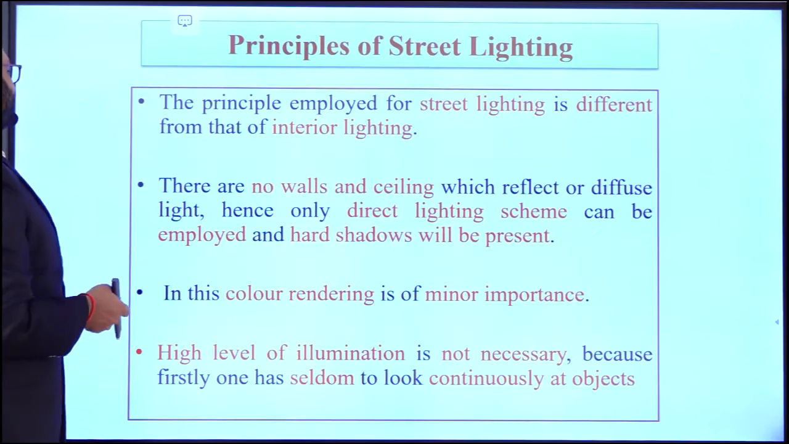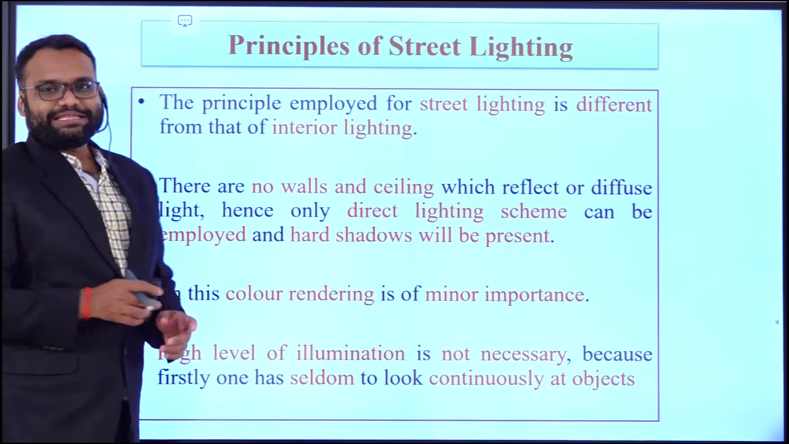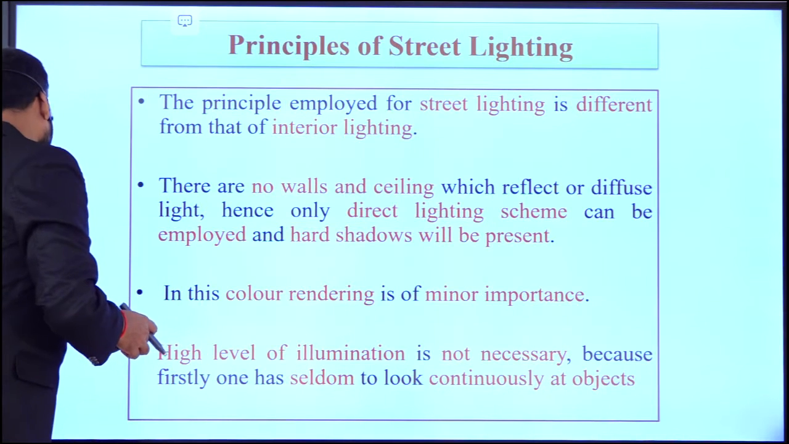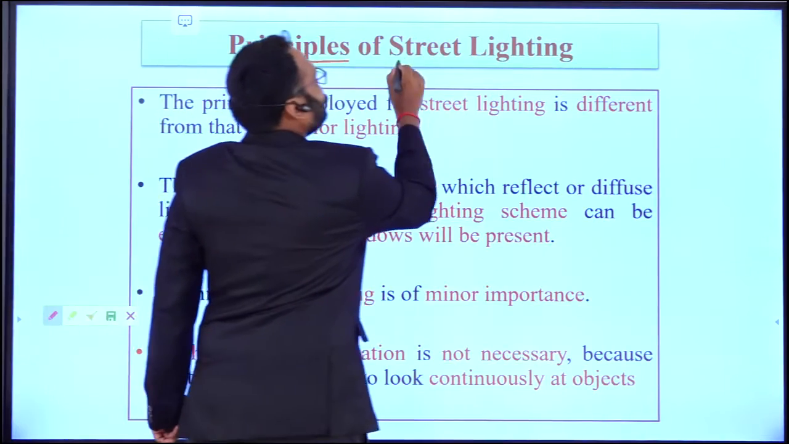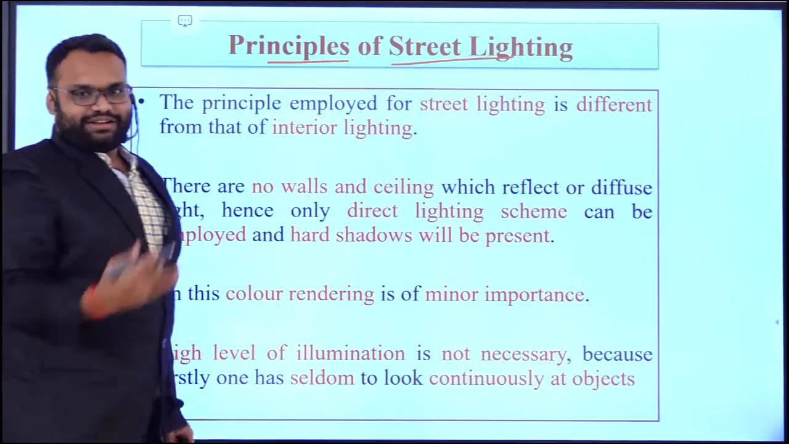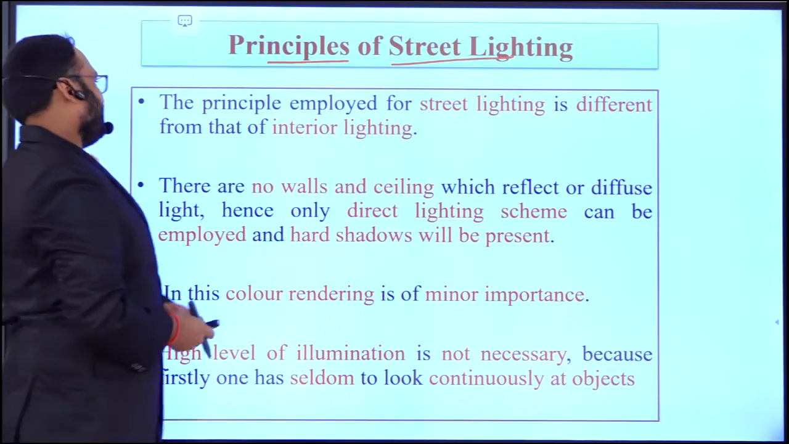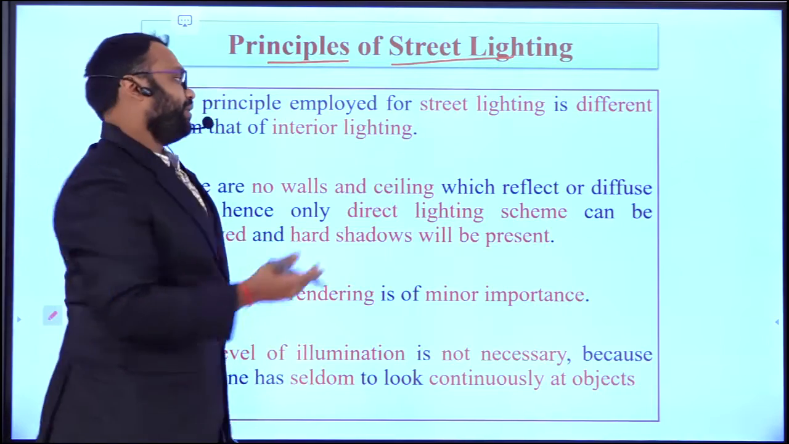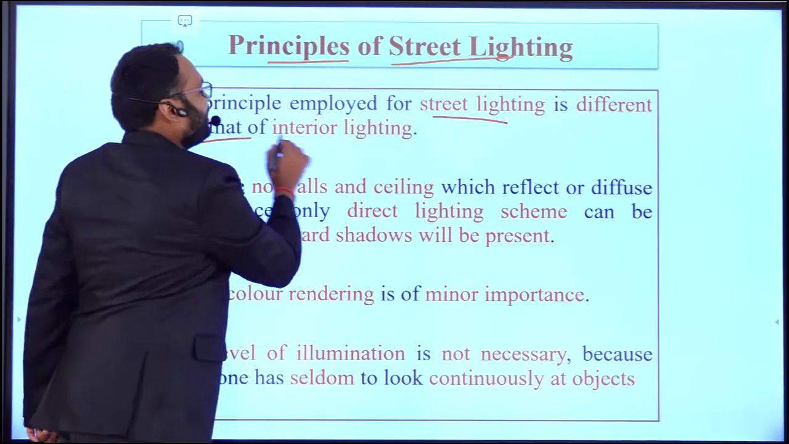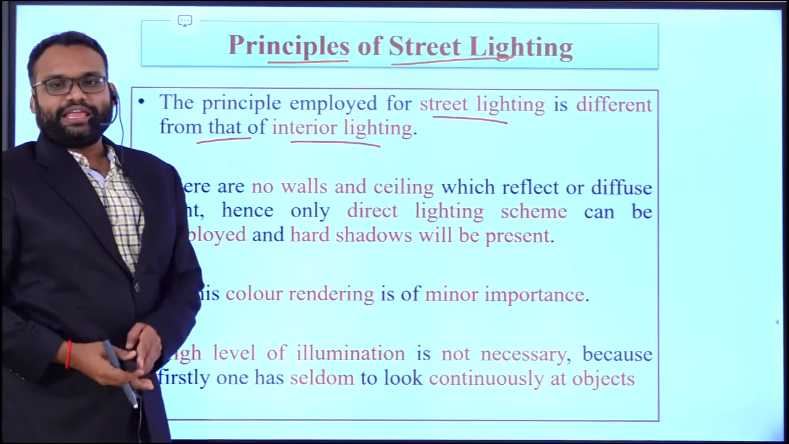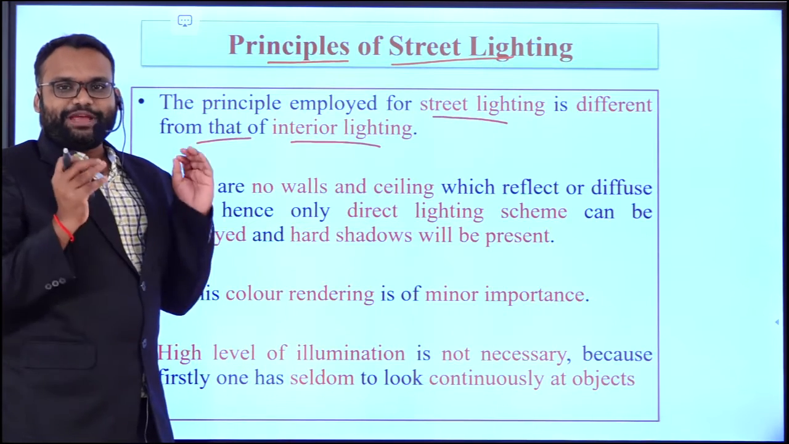Next, we'll see the principles of street lighting. First we have seen the objectives of street lighting. Now the principles of street lighting. The principle employed for street lighting is different from that of interior lighting. Again I'll repeat, what is the main objective?